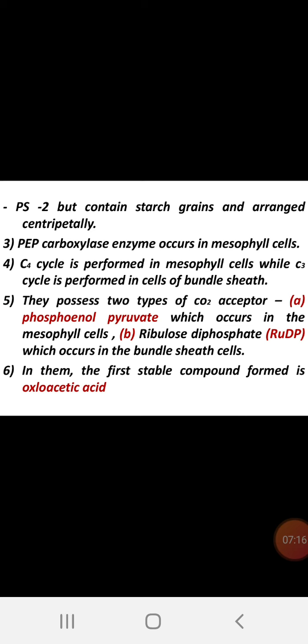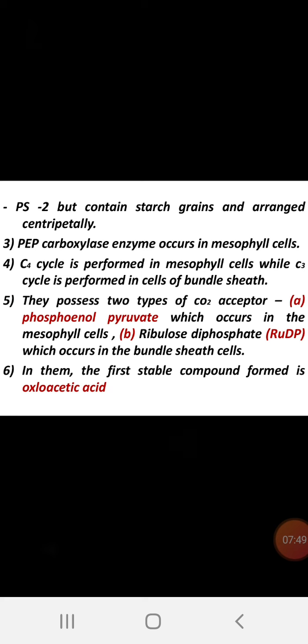Third point, the PEP, phosphoenol pyruvate carboxylase enzyme occurs in mesophyll cells. Whereas in the C3 cycle, the RuBP, ribulose bisphosphate carboxylase enzyme is present, instead of that, PEP carboxylase enzyme occurs in mesophyll cells. Fourth point, the C4 cycle is performed in mesophyll cells while the C3 cycle is performed in the cells of the bundle sheath.